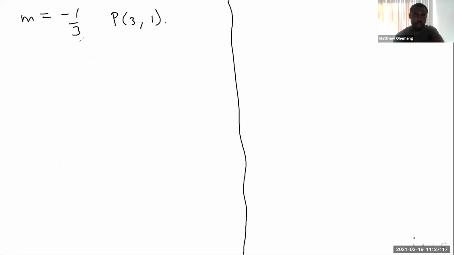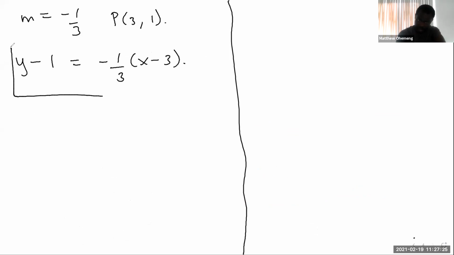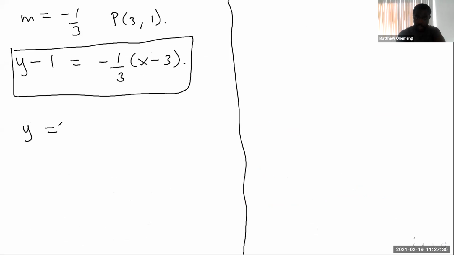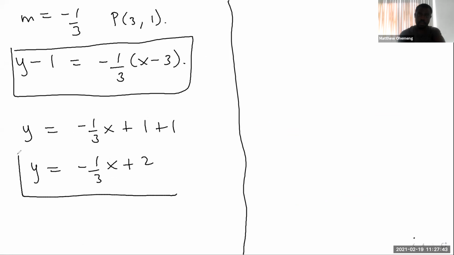Okay, so now let's go. That means you have y minus y1, which is 1, equal to the slope, times x minus 3. So you can end here, or you can solve further, right? That's just -1 over 3 x, and then -1 over 3 times -3 will be +1, and then we have +1 again. So you have y equal to -1 over 3 x plus 2. So that's your answer, either this or this. Are we clear on this? Any questions?